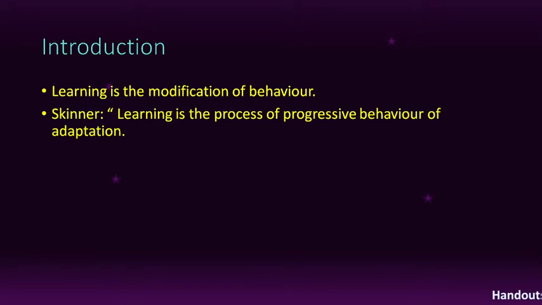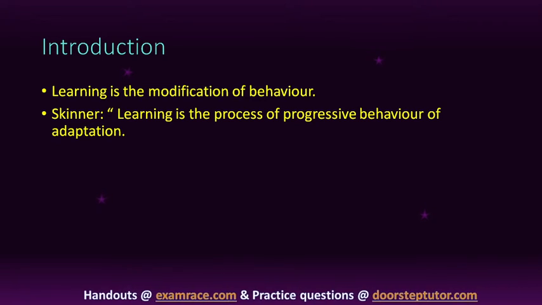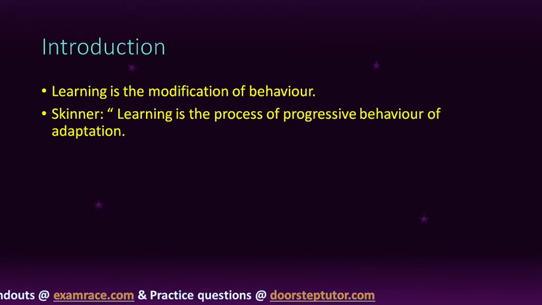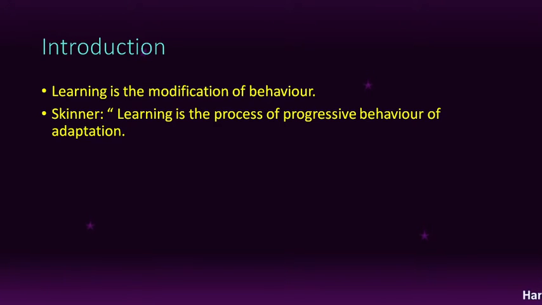So how we adapt in another situation, this is adaptation, and this is learning also. In our society many different people are living, so we have to adapt in each and every situation. So this is the progressive behavior of adaptation, and this adaptation is also a learning. According to Skinner, learning is the process of progressive behavior of adaptation.